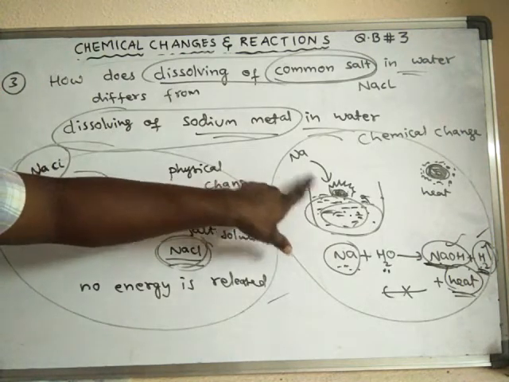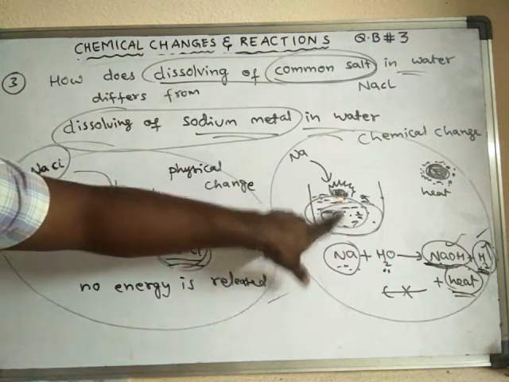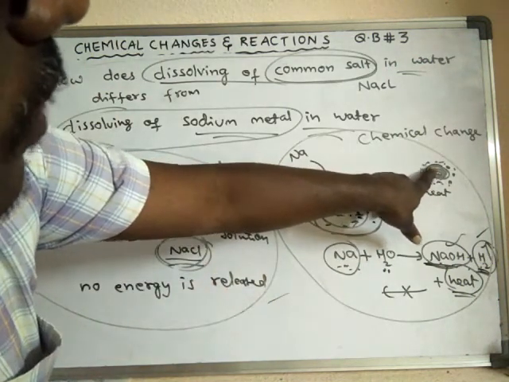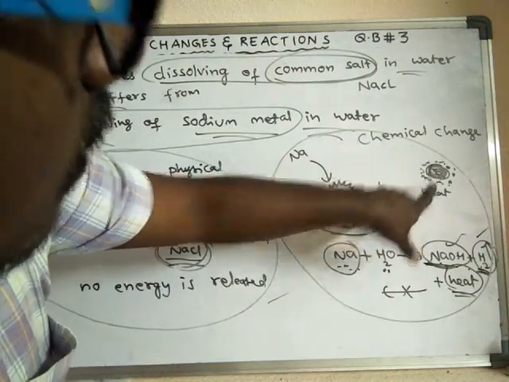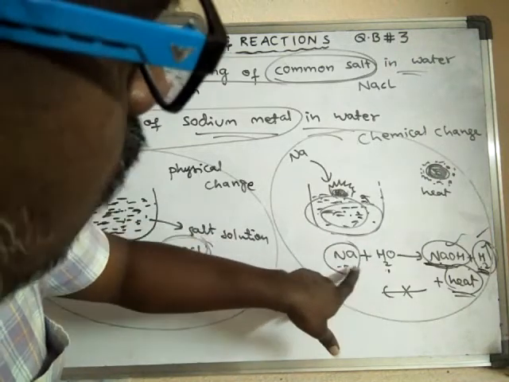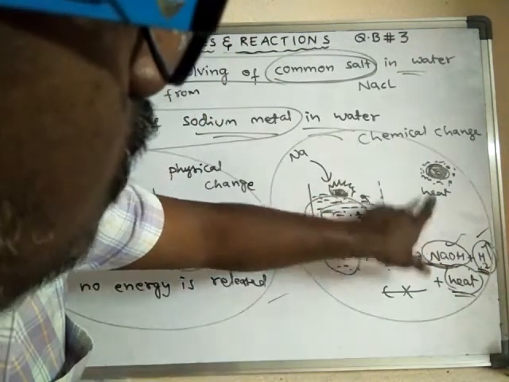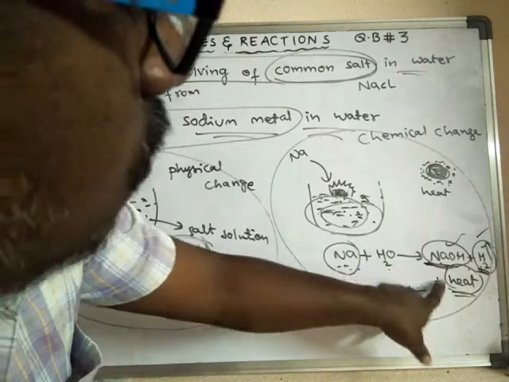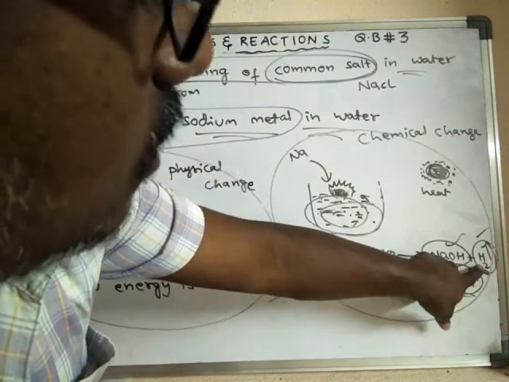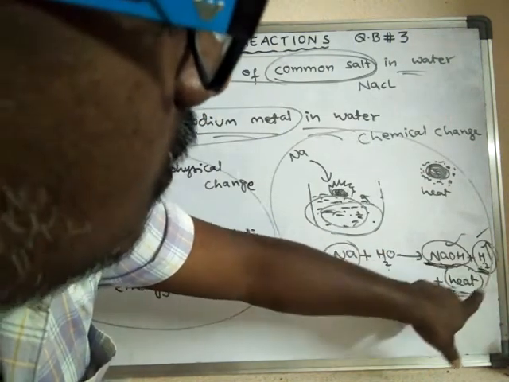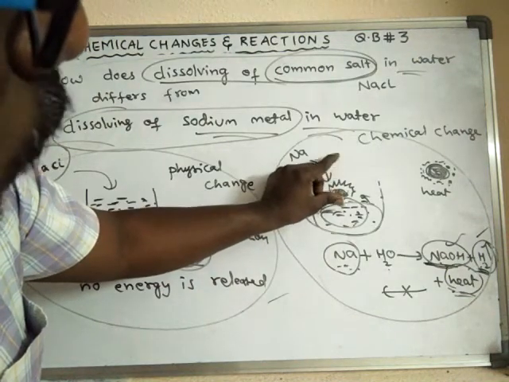Suppose you add sodium metal into water, what happens? The sodium metal will float on water, surrounded by water. A reaction takes place between sodium metal and water to form sodium hydroxide and hydrogen gas. During this, heat is liberated, so this is an exothermic reaction. Due to this heat, the hydrogen catches fire, and the sodium metal will show flame.